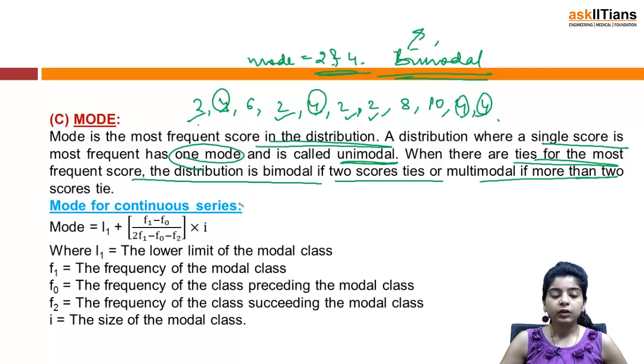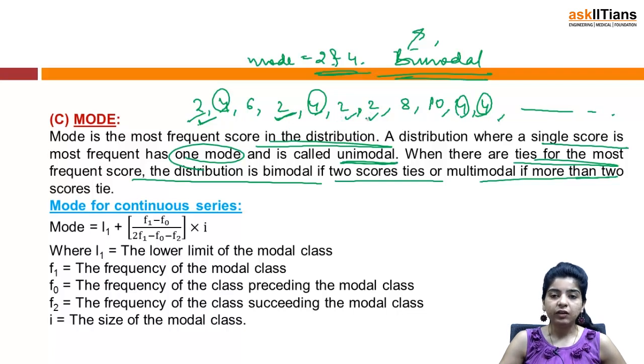Mode in case of raw data you can easily find out like this. In fact, if you arrange the data, that would take less effort and save your time, because if you have a good number of terms you'll have to count for each and every term, like how many times 2 is occurring, then how many times 4 is occurring.